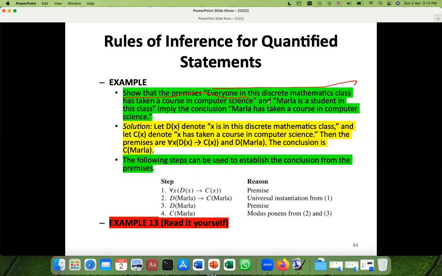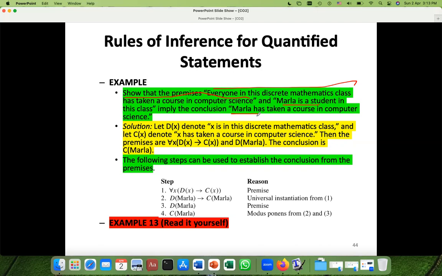These premises give us a conclusion. So now the therefore portion is started. Marla has taken a course in computer science. So this is the conclusion.